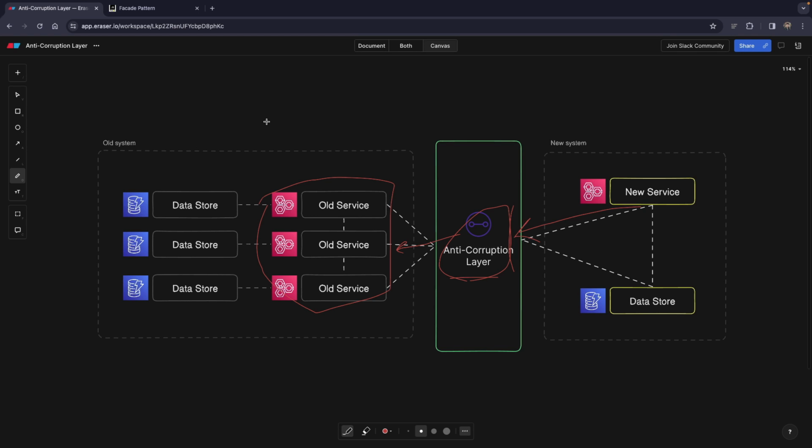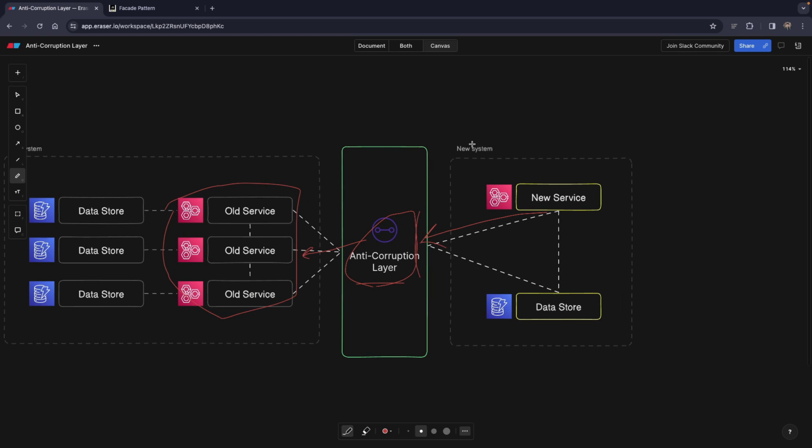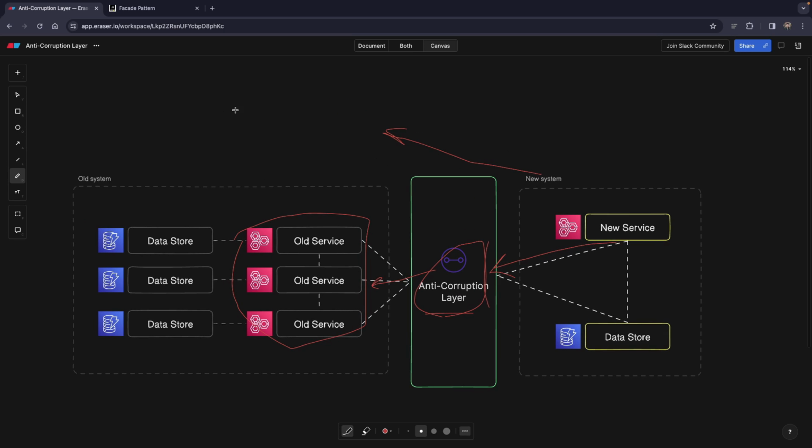The second use case is actually when your system simply talks to a third-party system, maybe even outside of your organization. I personally had this experience when talking to one of the government-related APIs, and their API was really weird. Their API was not following the best practices.